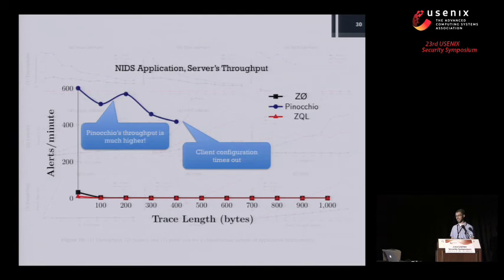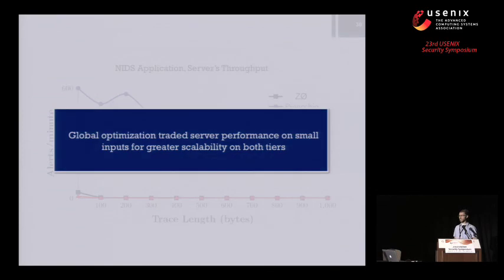The reason for this is that the client end of the Pinocchio solution is a lot more expensive than the other two, and that's what's actually timing out, so the server doesn't even have anything to verify at that point. And what this demonstrates is that the global optimization problem that zee-not solved effectively identified this trade-off in some server performance for greater scalability across both tiers, especially on the larger data input sizes.